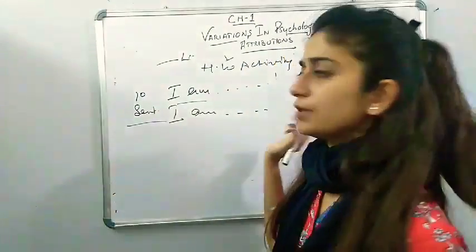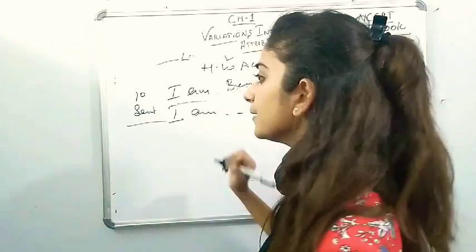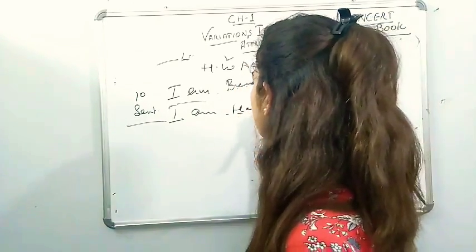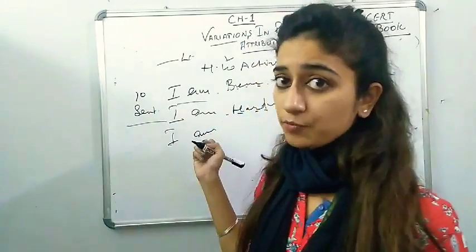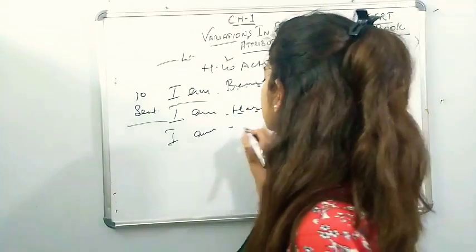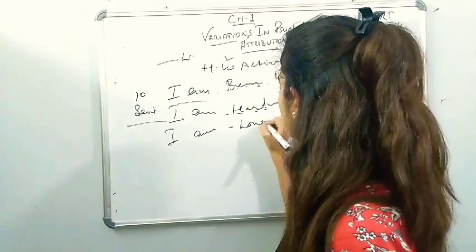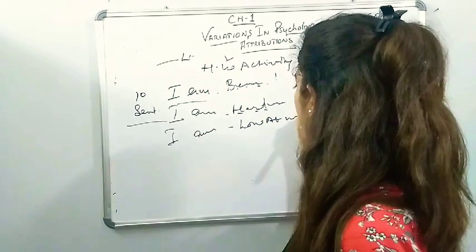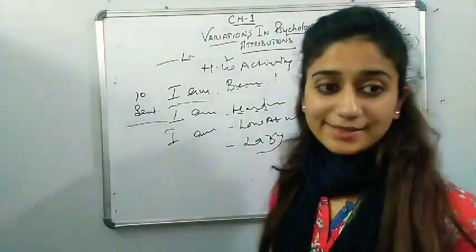You can use anything like I am beautiful, I am hardworking, and you can say your negative points also, like I am slow at work or lazy, something like this.